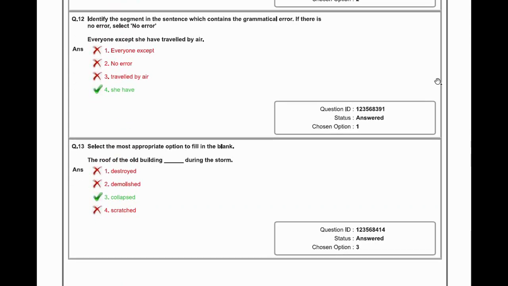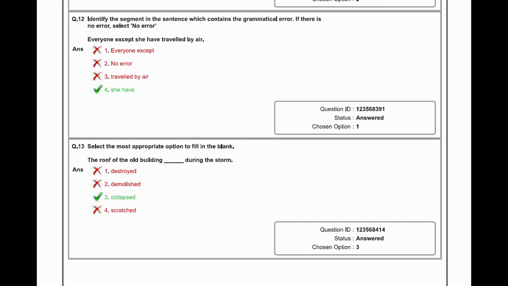Move to the 12th question. Identify the segment in the sentence which contains the grammatical error. If there is no error, select no error. Everyone except she have traveled by air. Everyone except, no error is there. Then no error, second option. Third is the travel by air. There was no error. She have.